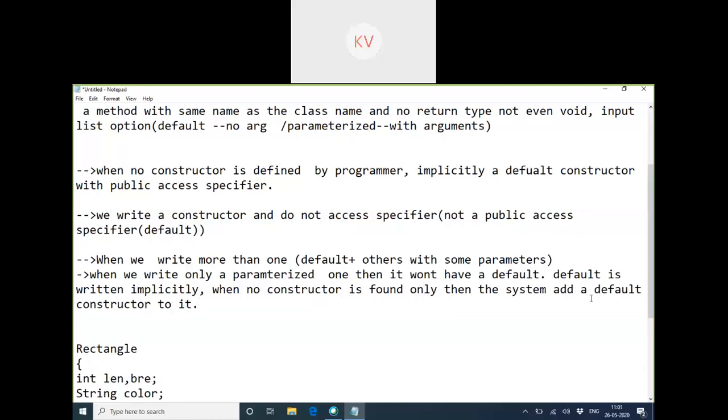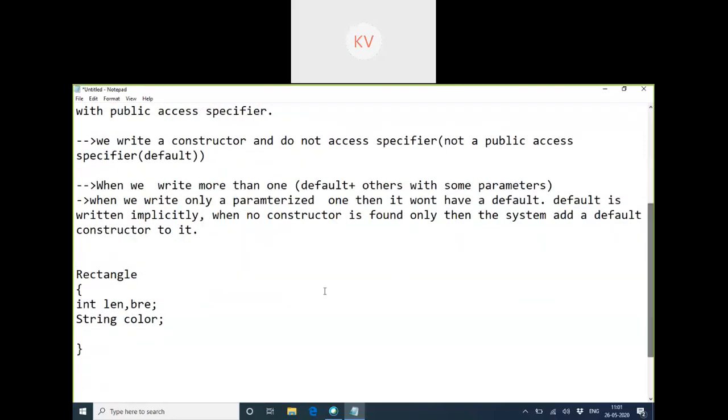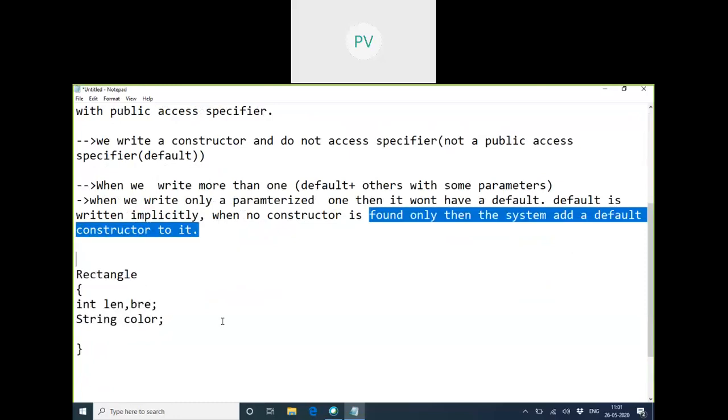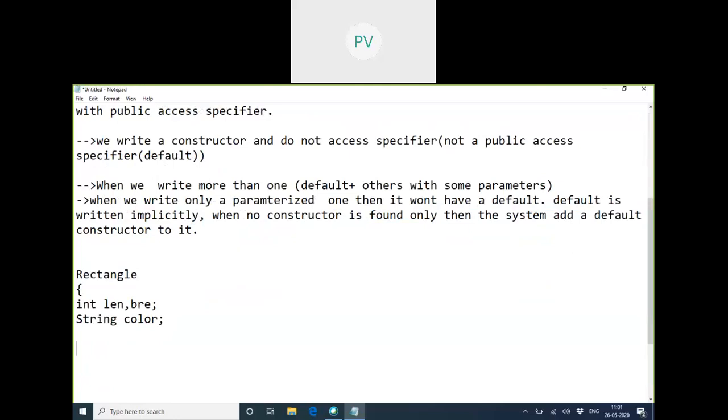Now here, one more thing. If I have written the parameterized constructor, I just wrote this much and left it. What would be added to the code? I just wrote the constructor, but I didn't write any code inside.